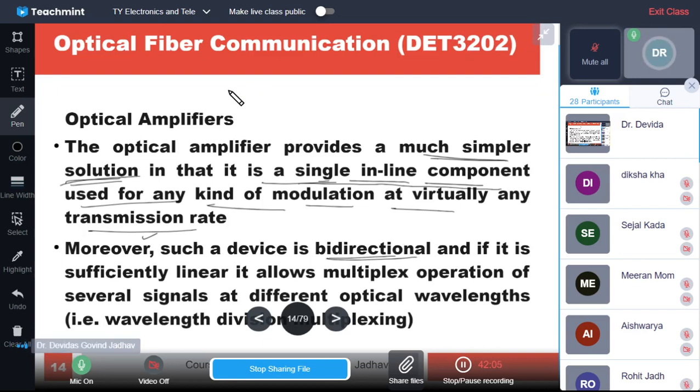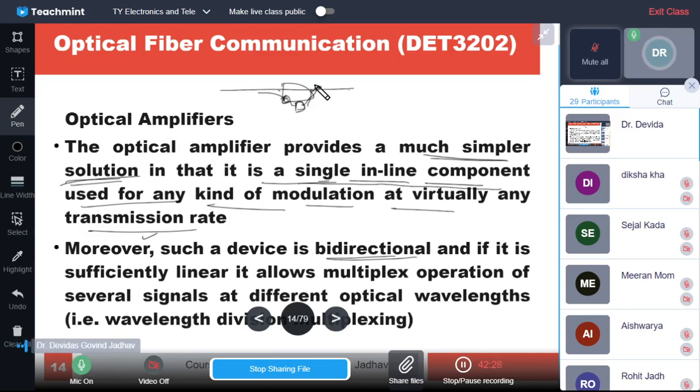Suppose we have a repeater, and this repeater is sensing the signal with a detector, converting it to electrical, then it is amplified, and then it is connected to the source, and the source is sending the signal in this direction. So a repeater is unidirectional.